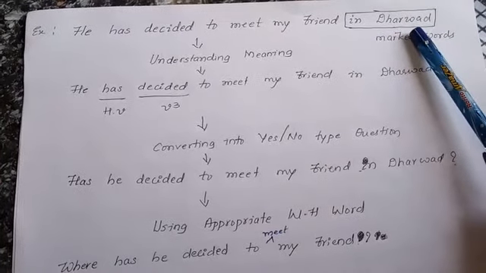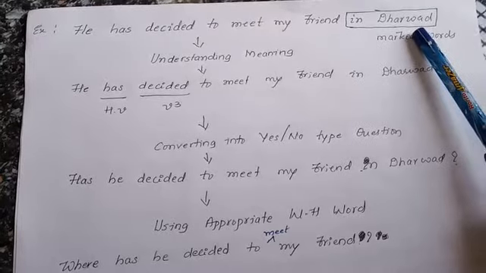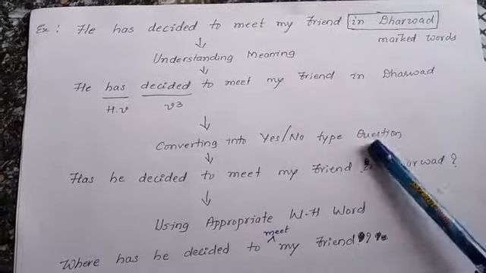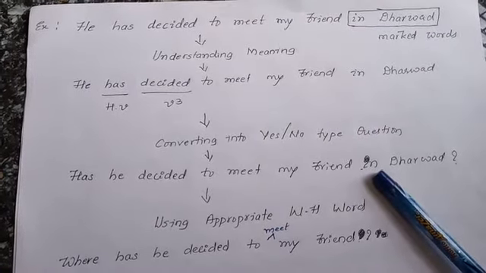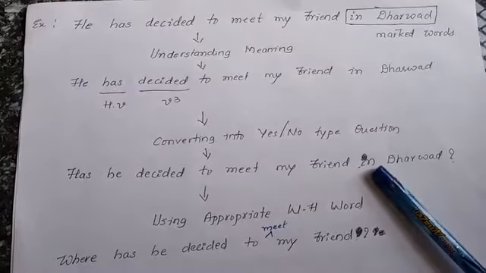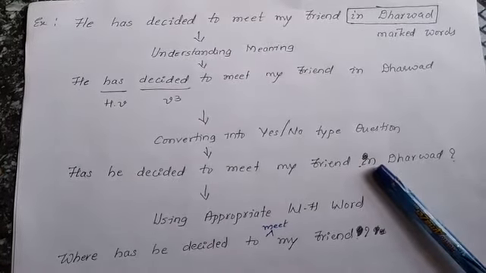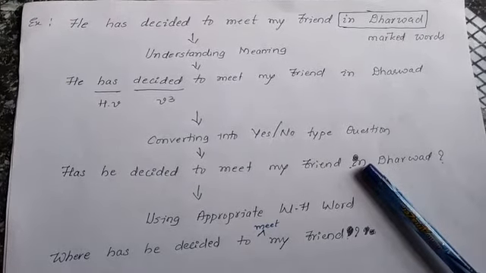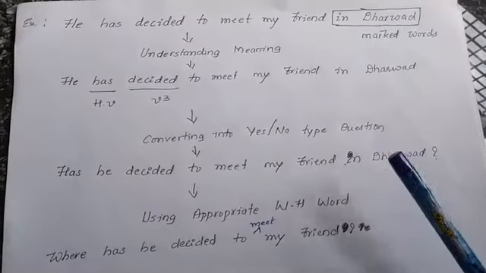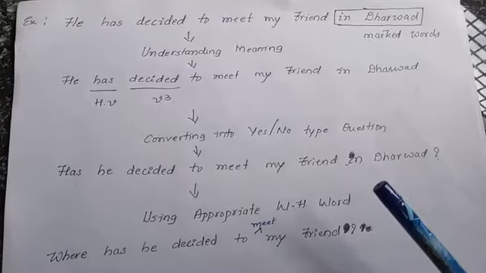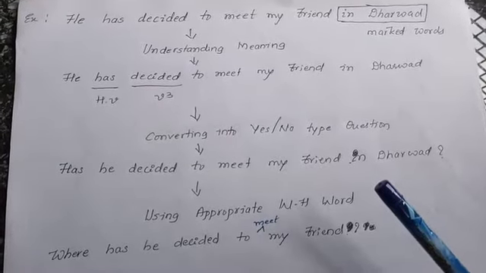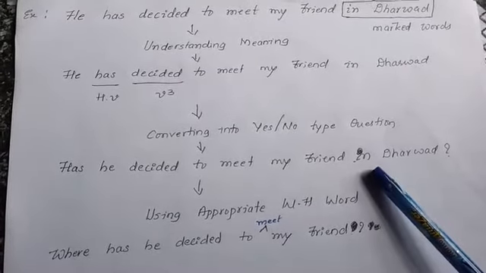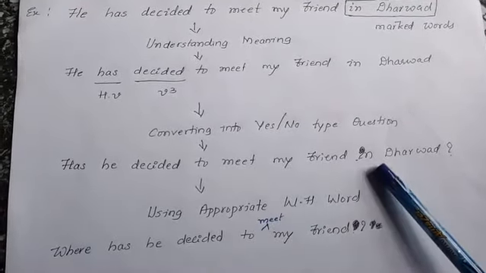Since we have marked the words related to place, as per the information I have already given you first about what, when, where, how, etc., here we need to remember once again. Since the sentence is related to place, we can use the appropriate WH word called where.